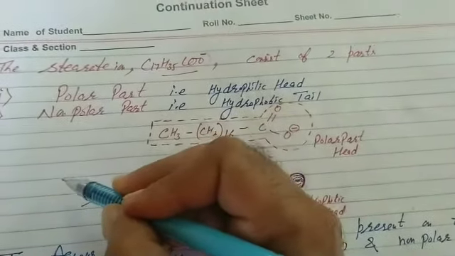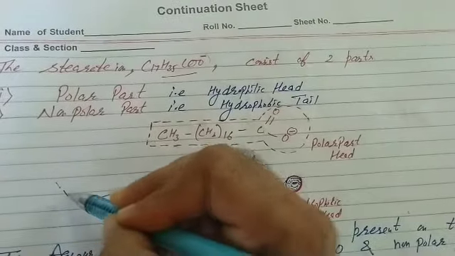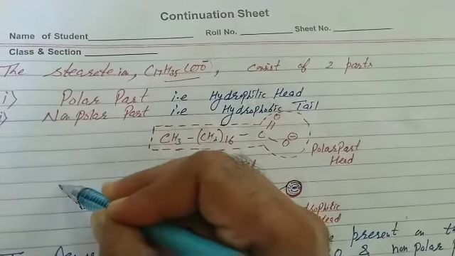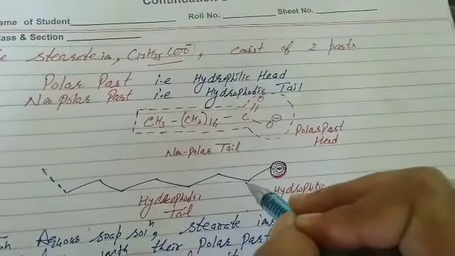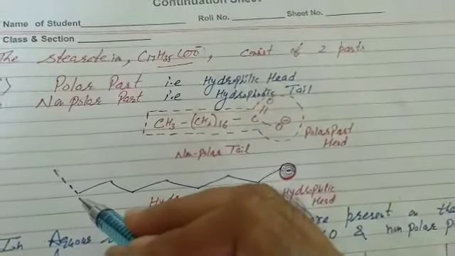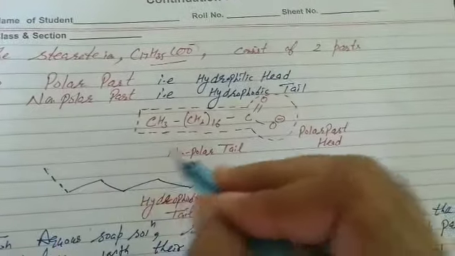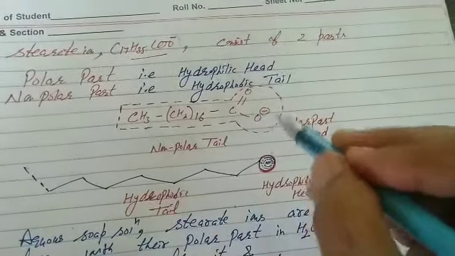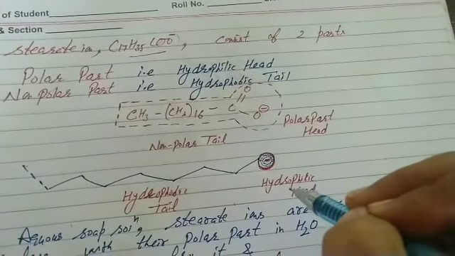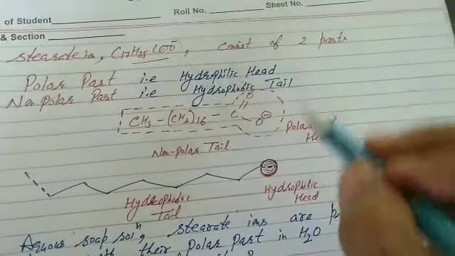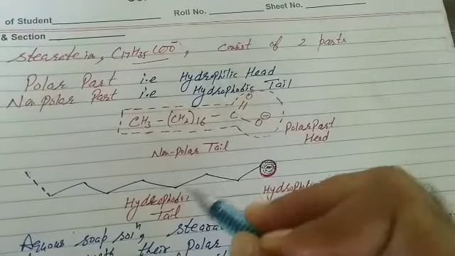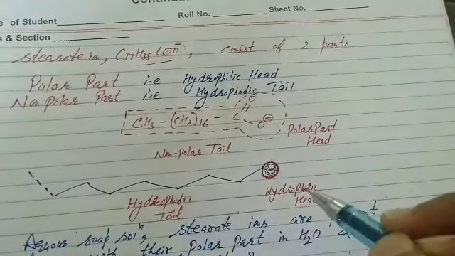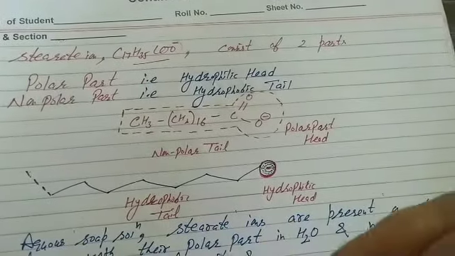That's the chain. At last, mention it by dotted line, that it expands up to 17 carbons. In this chain 1, 2, 3, 4, 5, 6, 7 are visible, then the dotted line, that is, it expands up to 17 carbons, that is the tail. And that's the functional group, polar part, that is the hydrophilic head. Stearate ion consists of two parts, hydrophilic head and hydrophobic tail. Water loving and water hating part. It will go towards water, it will move away from water.